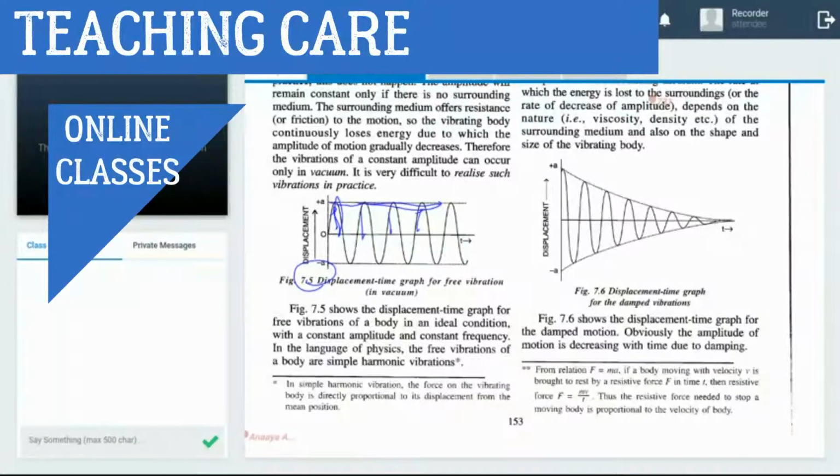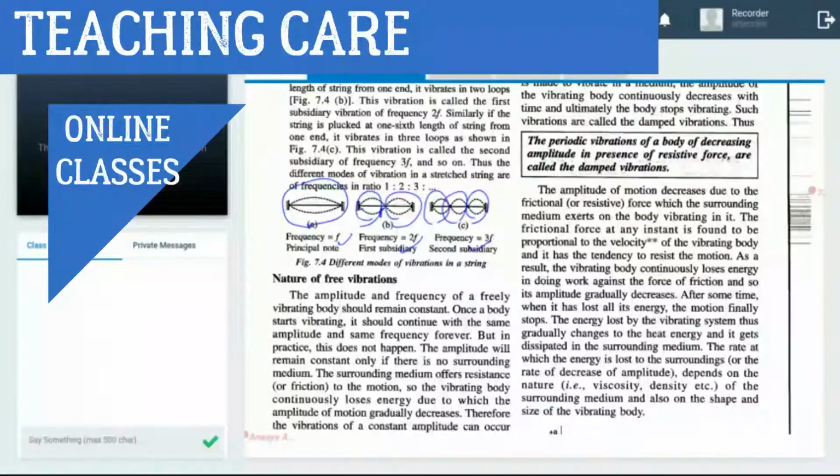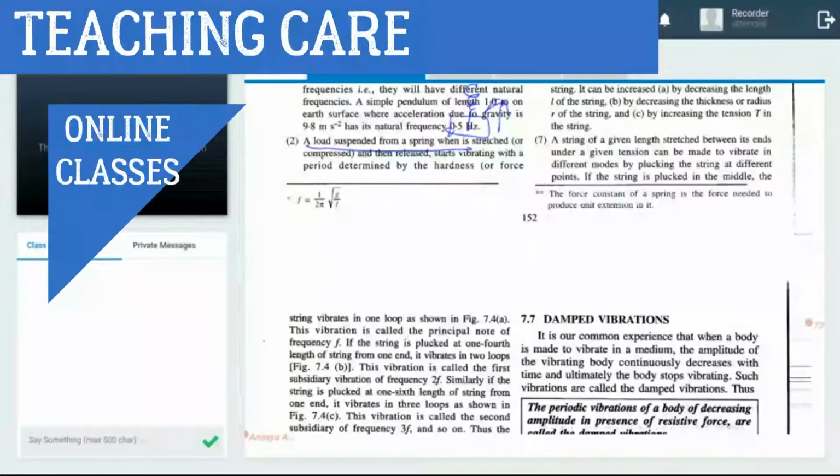Now the next topic is damped vibration. What is the difference between damped vibration and free vibration? Listen, in damped vibration, your amplitude continuously decreases.